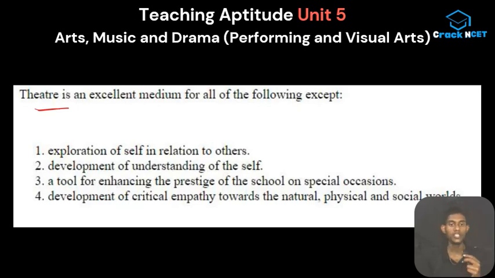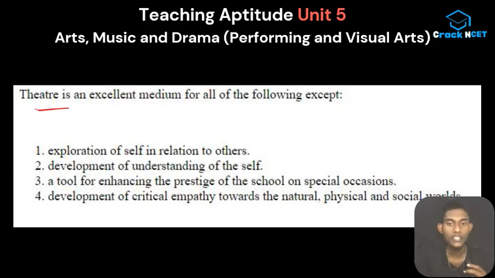The question is: theater is an excellent medium for all of the following except. Our first option is exploration of self in relation to others. Second is development of understanding of the self. Third is a tool for enhancing the prestige of the school on special occasions. The fourth is development of critical empathy towards the natural, physical and social worlds. So this is time for your logic. You can identify the similarities between these options. If you got that similarity among these options, you got the answer. If you got the knack, it's like a 30-second problem.